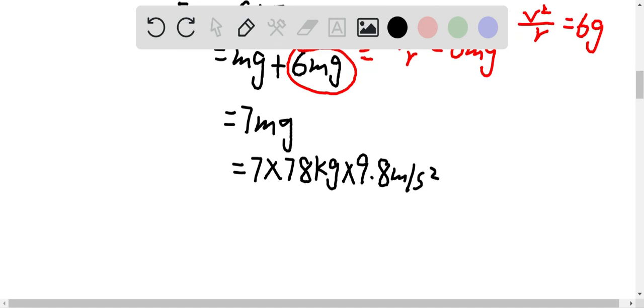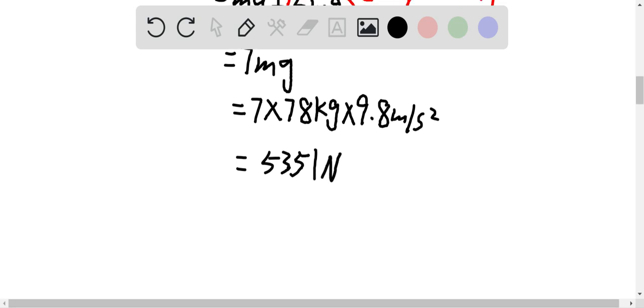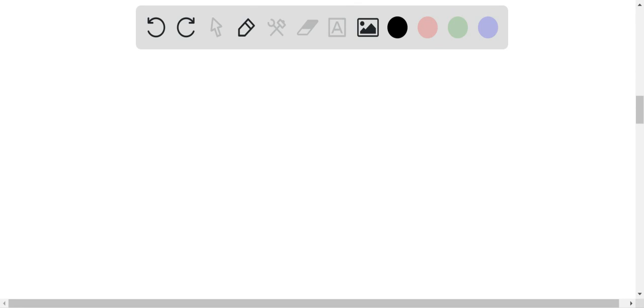And this will give us the effective weight on the pilot, which is about 5,351 newtons.